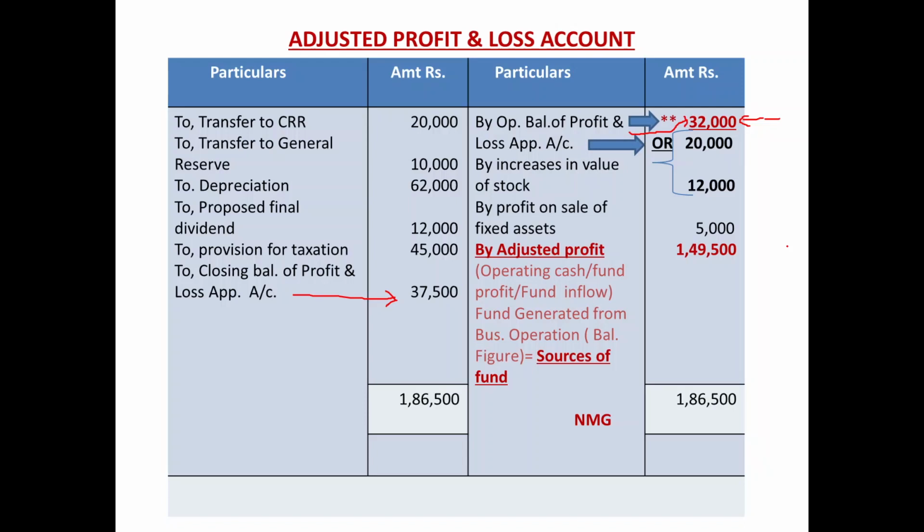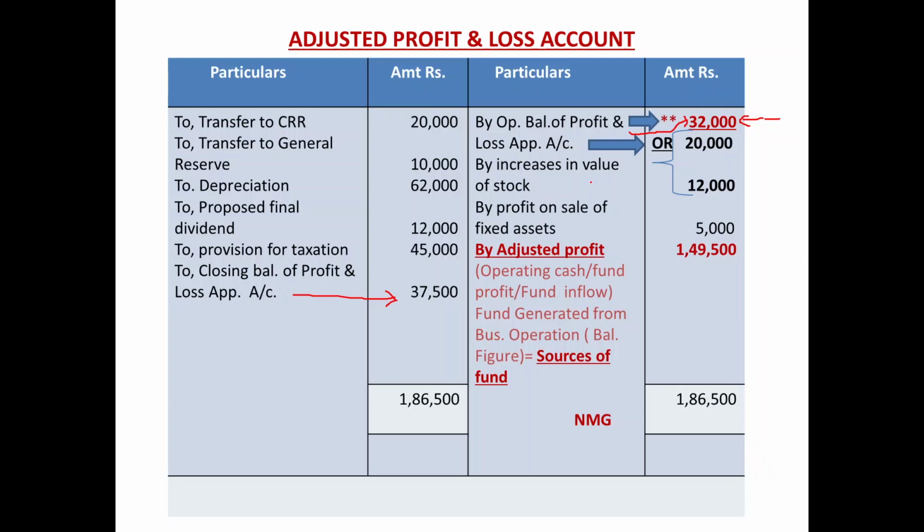If GP is going to be reduced by 12,000, ultimately your net profit will get reduced by rupees 12,000 because other items of this trading and profit and loss account remain the same. So under this second option, in the context of opening stock, if you increase the value of opening stock by rupees 12,000, your net profit is going to be reduced by rupees 12,000. So you have to reduce the current year's profit by rupees 12,000.